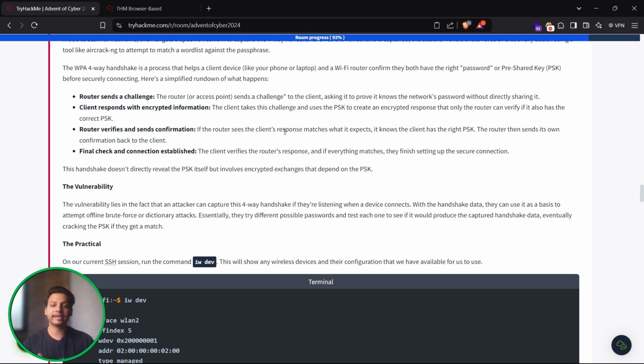Router verifies and sends confirmation. If the router sees that the client's response matches what it expects, it knows the client has the right PSK. The router sends its own confirmation back to the client.